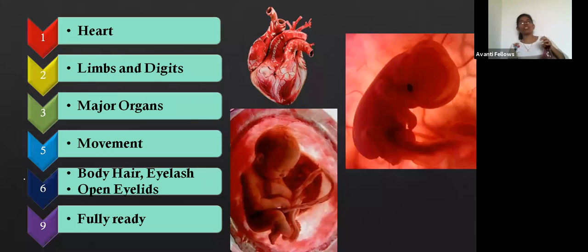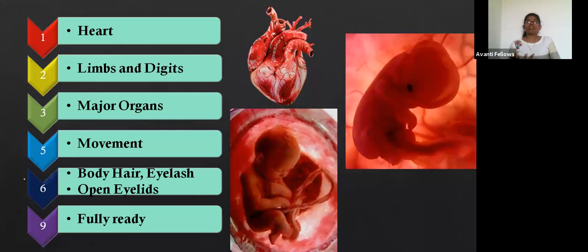Yes, Naveen, some babies are born in the 7th month. Yes, but they need special, extra care. They can survive because every organ has been developed by the end of the 6th month. What happens in the 7th and 8th month is that the baby increases in size, and it is fully ready by the 9th month.